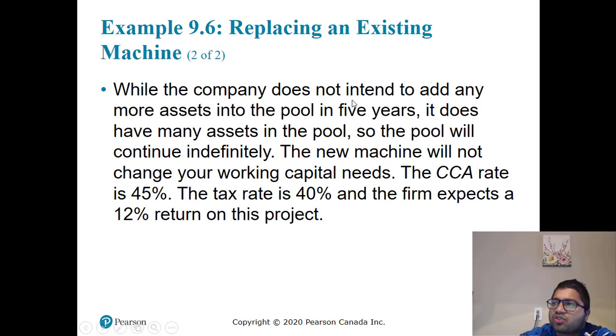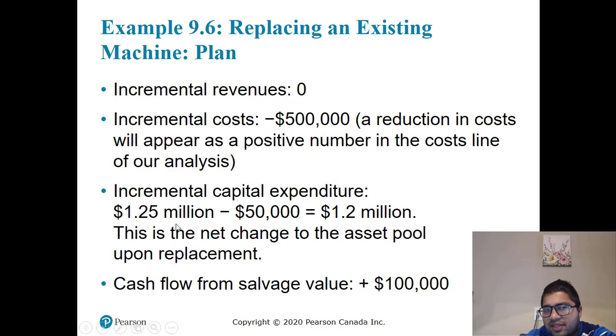While the company does not intend to add any more assets into the pool, it does not have many assets in the pool, so the pool will continue indefinitely. The new machine will not change your working capital needs. The CCA rate is 45%, the tax rate is 40%, and it expects a 12% return.